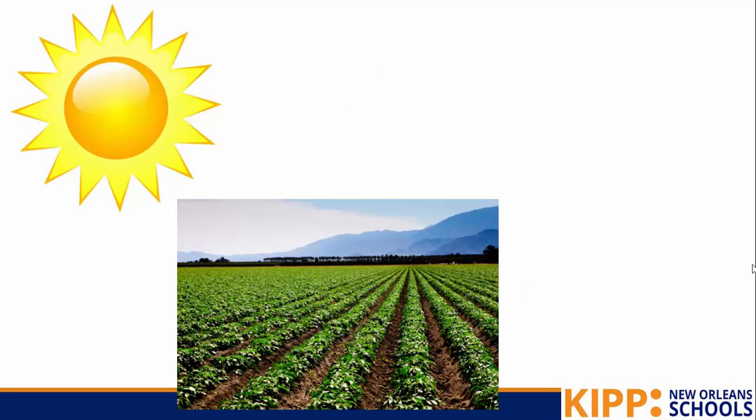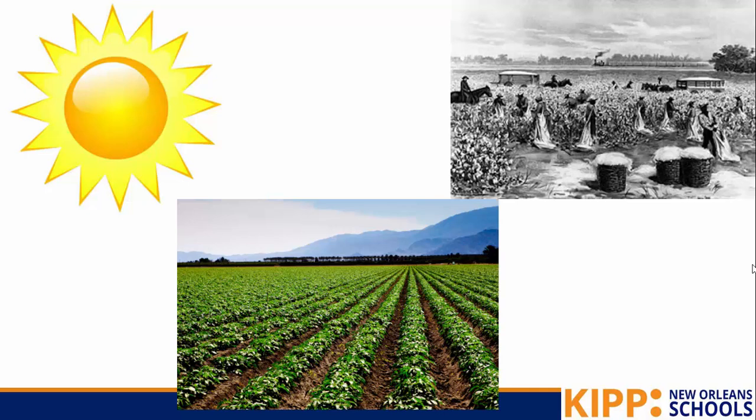So when you think of the southern colonies, think of how sunny and warm it is. Think of the farming of cash crops like tobacco, sugar, and cotton. And think of the enslaved people who were forced to work on those farms.